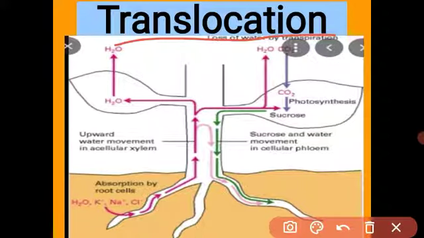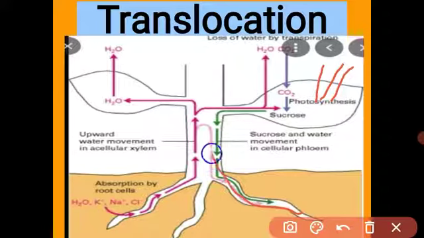Translocation means what, student? See, during photosynthesis, this is the leaf. In the previous class you already studied photosynthesis. The leaf contains chloroplast organelles, which contain the chlorophyll pigment. The leaf has stomata that absorb carbon dioxide from the atmosphere. The root absorbs water and transports it to the leaf, and in the leaf the process of photosynthesis is carried out, meaning the plant makes food in the leaf. So the leaf is called the food factory of the plant.